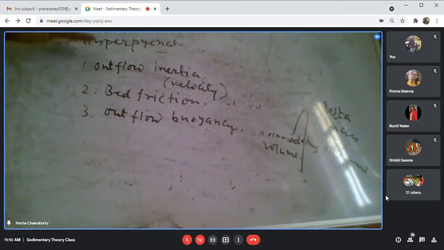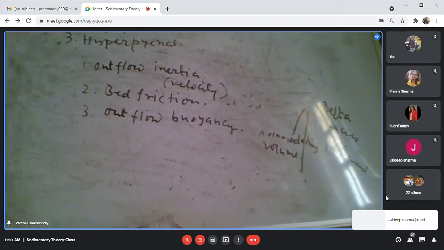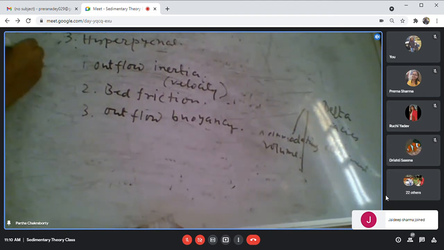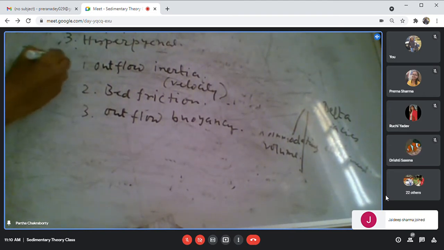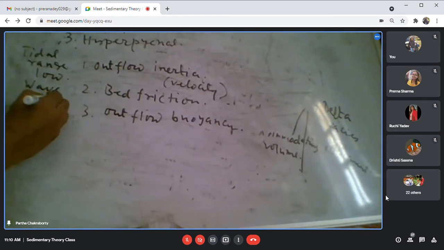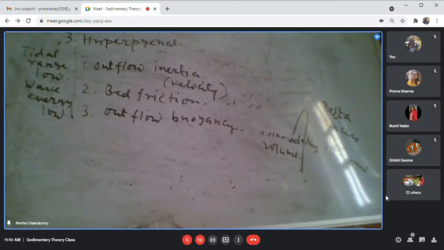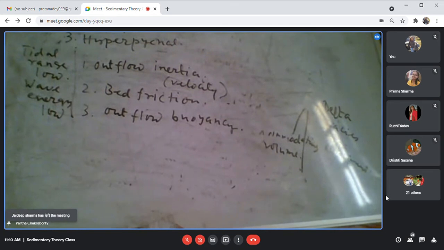Then they say that this is the condition when the river process is the dominant process, the tidal range is low, wave energy is low, and the process is essentially dominated by the alluvial process.